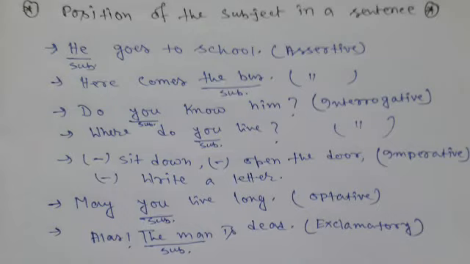In an imperative sentence, the subject is left out but it is understood. For example, sit down, open the door, write a letter, etc. In an optative and exclamatory sentence, the subject is placed later in the sentence. For example, may you live long. It is an optative sentence and here you is the subject and it is placed after may.